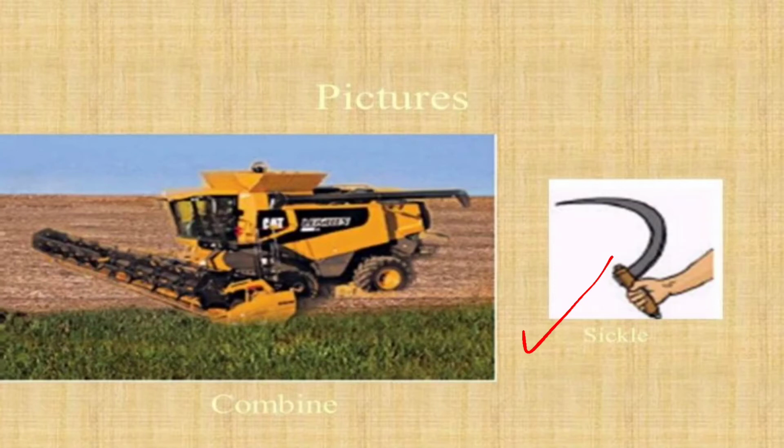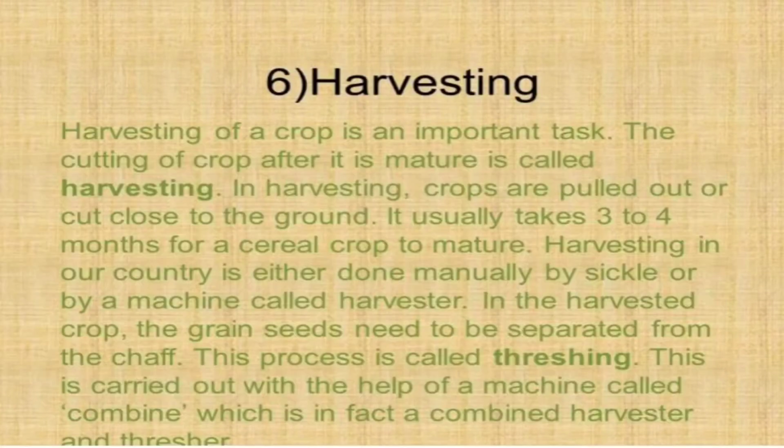The sickle has been used since ancient times for cutting down the crops close to the ground. It usually takes 3 to 4 months for a cereal crop to mature.